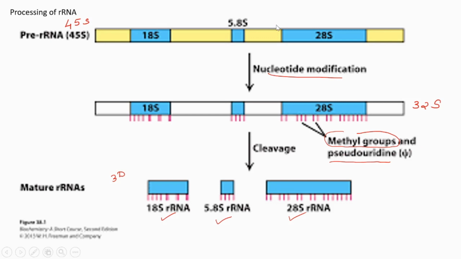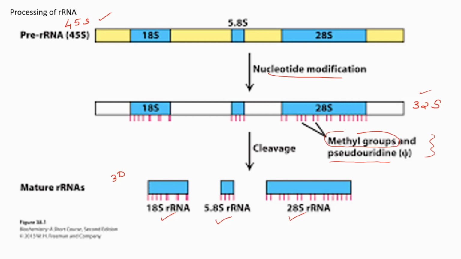Okay, these are the stages. So you have to understand about 45S rRNA, and the next stage is 32S, and the important alterations occurring in that stage, and after that it again undergoes further cleavage and results in the final rRNA transcripts, three different rRNA transcripts. Then what is left here? We need to discuss 5S rRNA. That is not mentioned here; I will explain it in the coming slide.